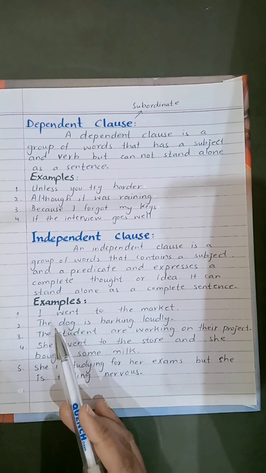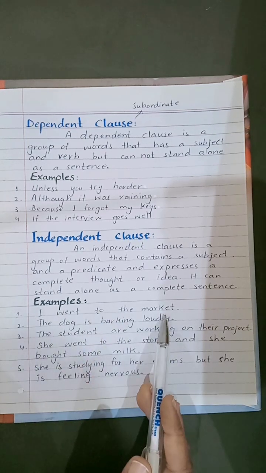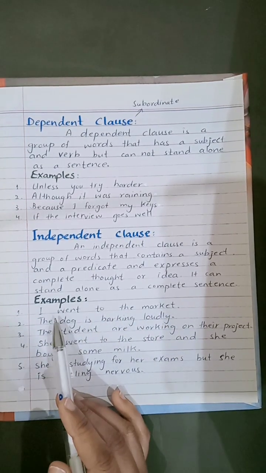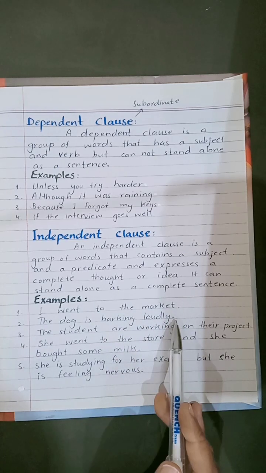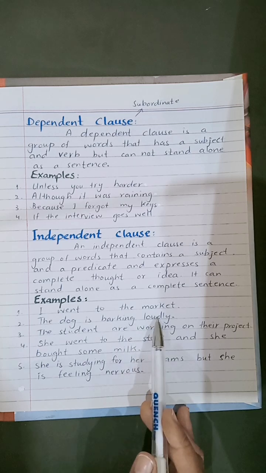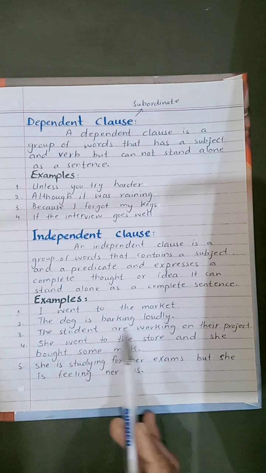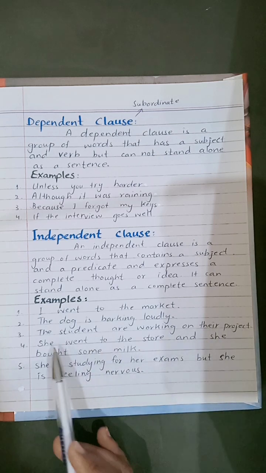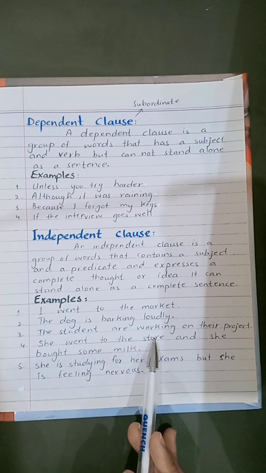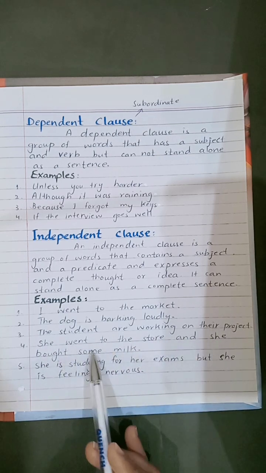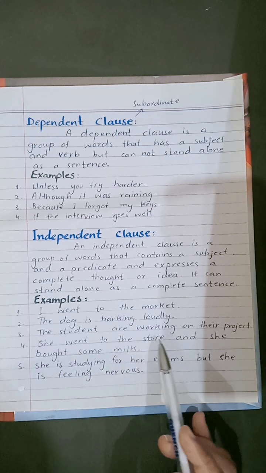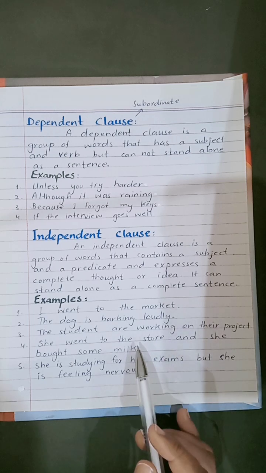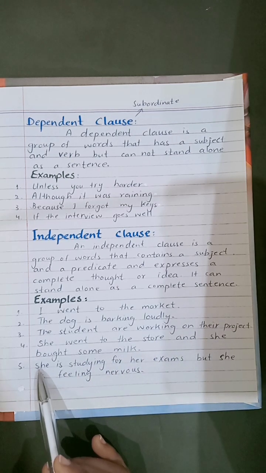Here are some examples. Let's see. I went to the market. This is an independent clause and it gives us a complete meaning or complete sense. The dog is barking loudly. This is also an independent clause. The students are working on their project. She went to the store and she bought some milk. Here are two independent clauses. They make a compound sentence here.